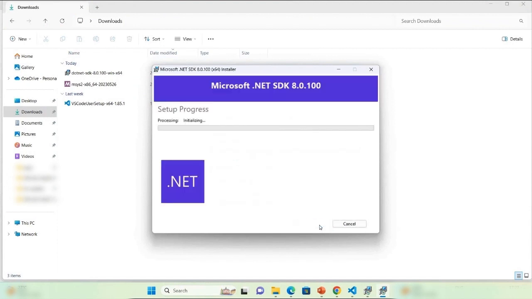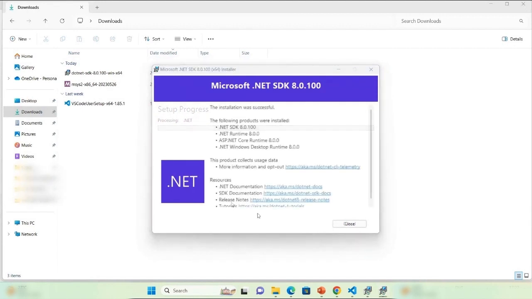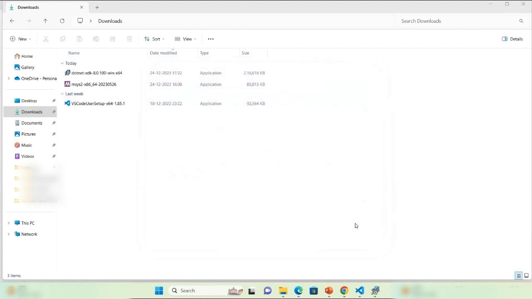If you click on install, it will ask you for your permission. You need to say yes, and it will start installing the SDK. .NET SDK installation is complete. Now close it.